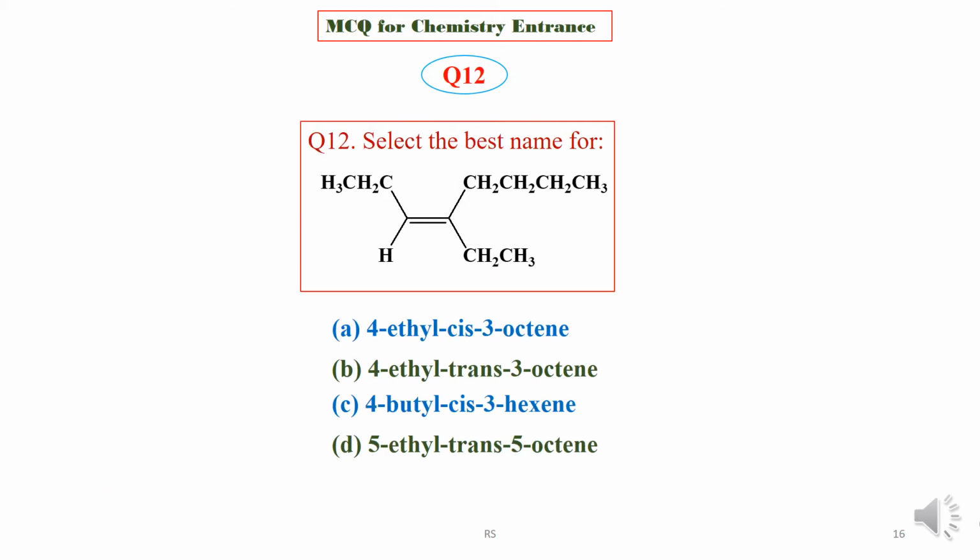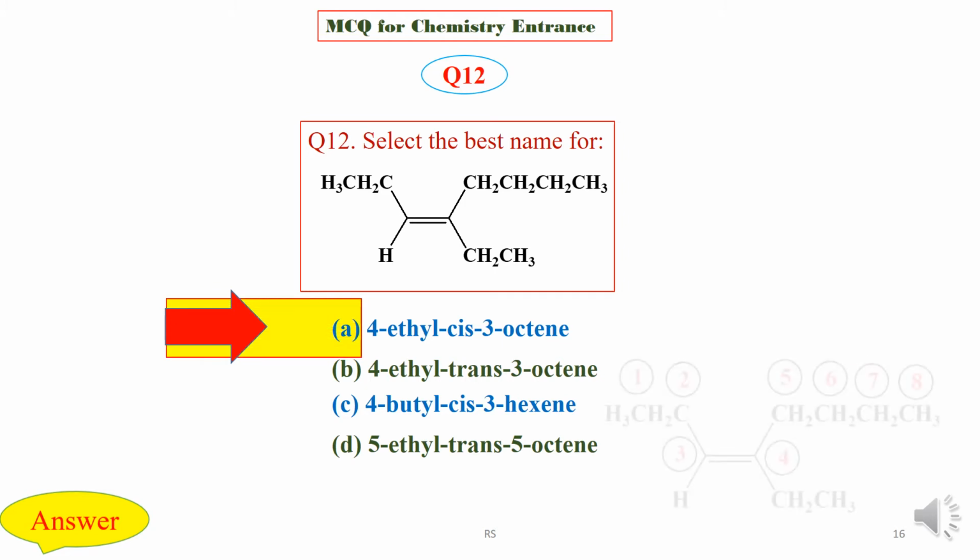Question 12. Select the best name for this alkene compound. Find the correct IUPAC name among these 4 options. We are now going to check the answer key, and the right answer is option A, that is 4-ethyl cis 3-octene.